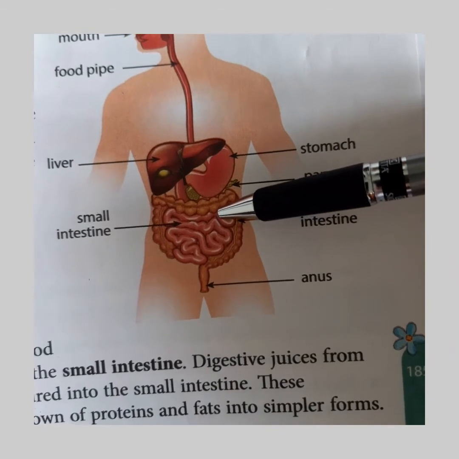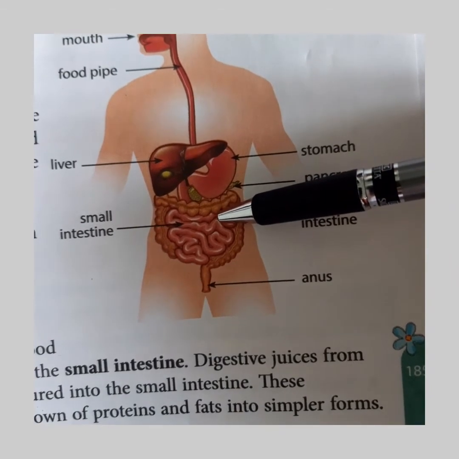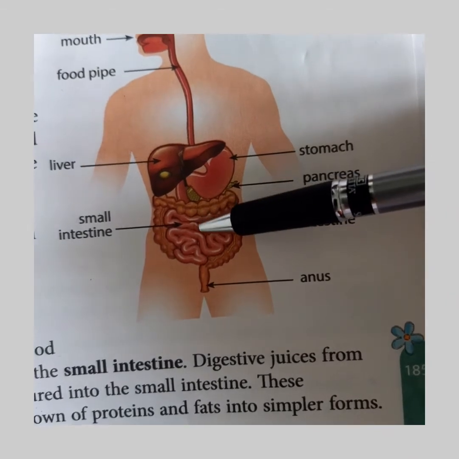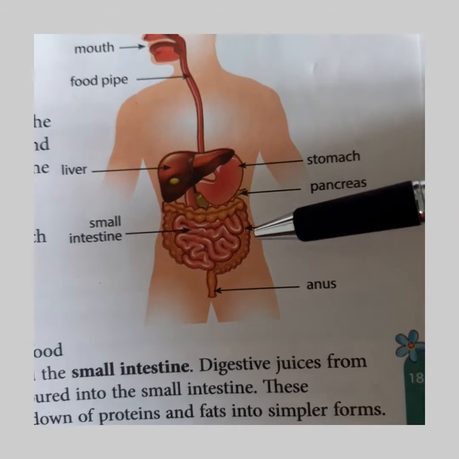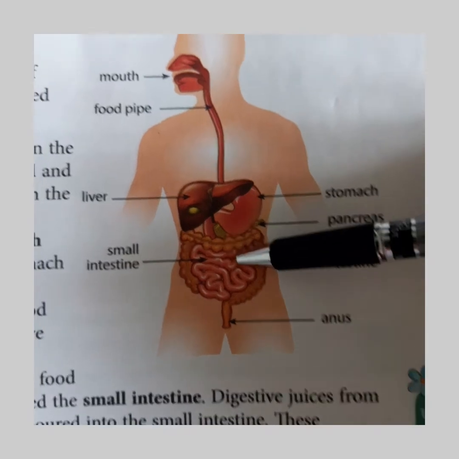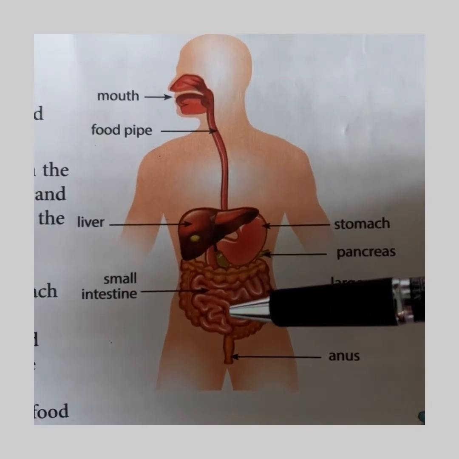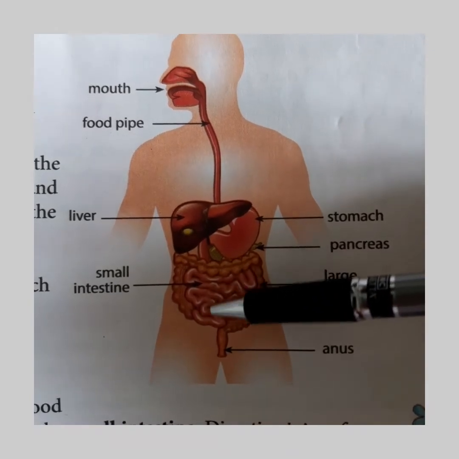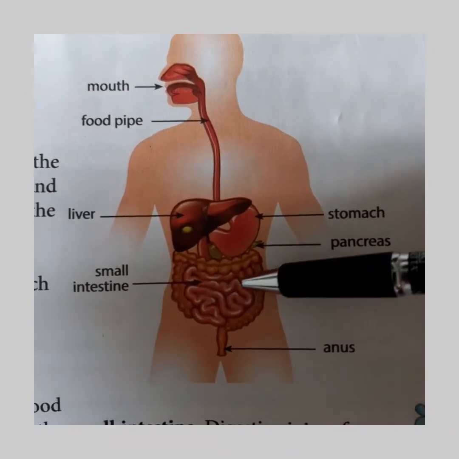Then some of the food contents may remain undigested. The digested food, or the simpler forms, are absorbed by the blood, but there may still be some undigested food. Isn't it?